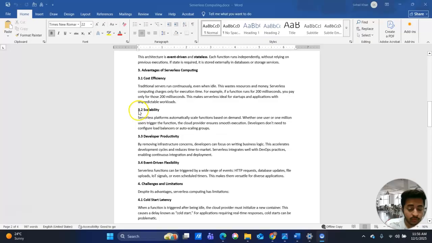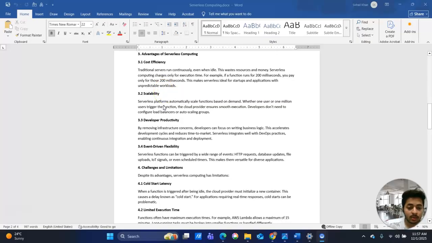Advantages of serverless computing. First is cost efficiency. It is very cost effective. Traditional servers run continuously, even when idle, wasting resources and money. Serverless charges only for execution time. For example, if a function runs for 200 milliseconds, we have to pay just for those 200 milliseconds, not for much more than that.